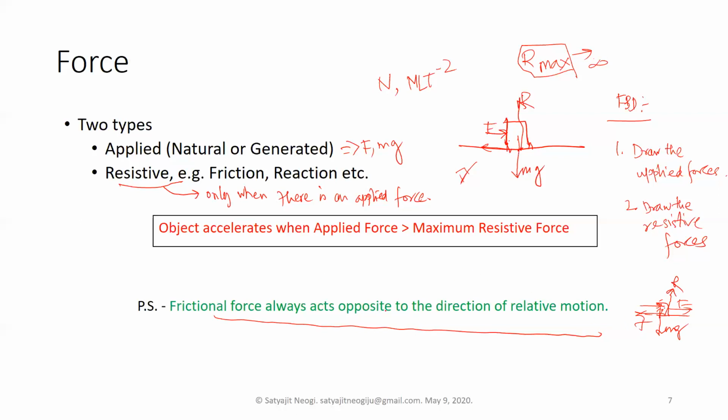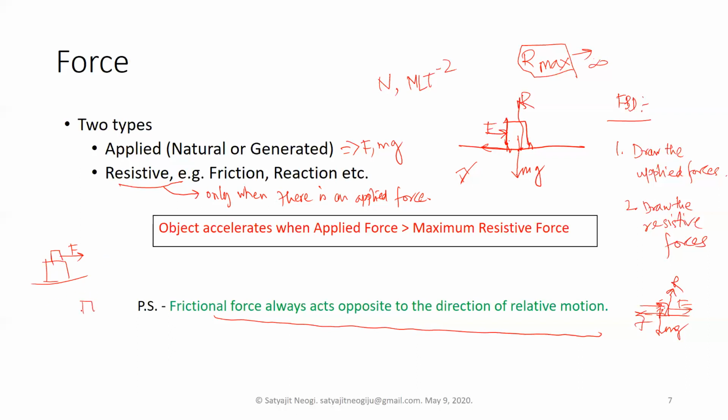And the frictional force, you have to remember this line whenever you are tackling friction: frictional force always acts opposite to the direction of relative motion. At least I used to face problems whenever you put one object on top of another, and then again one on top of that, and you say there is a force applied on one of them, and you want to draw the free body diagram of each, and you don't know which direction the frictional force should be drawn.